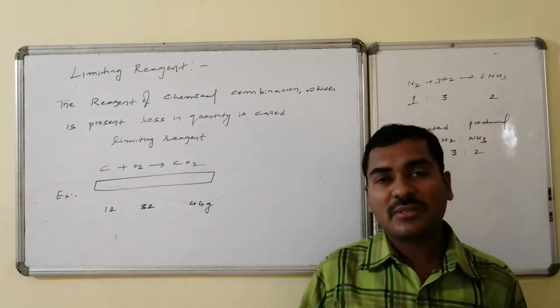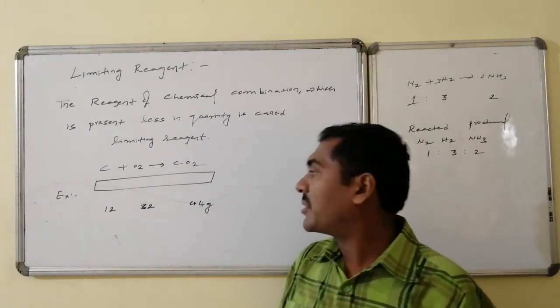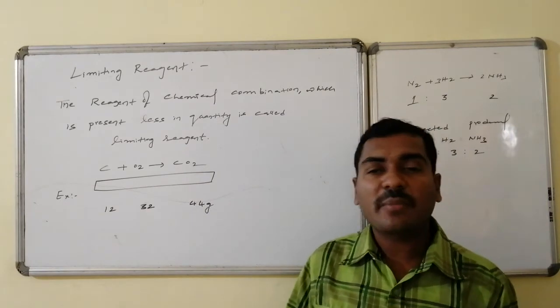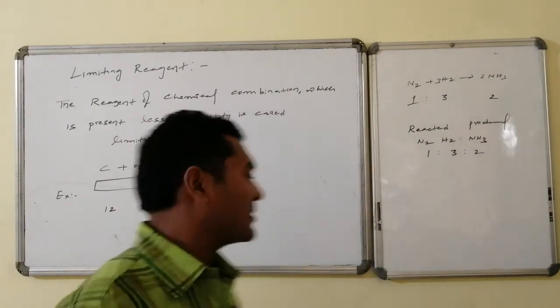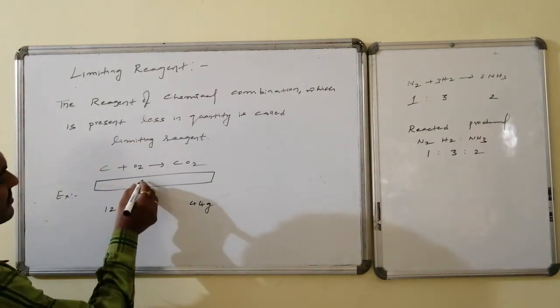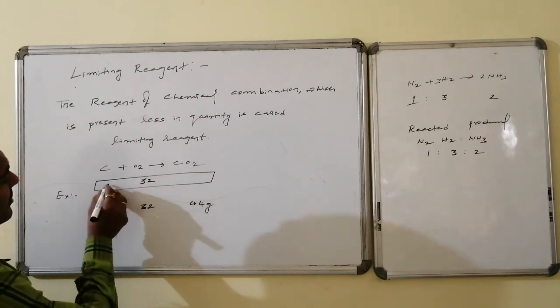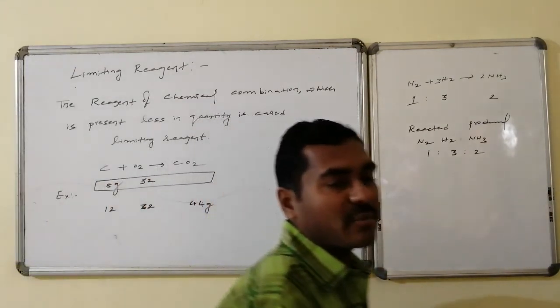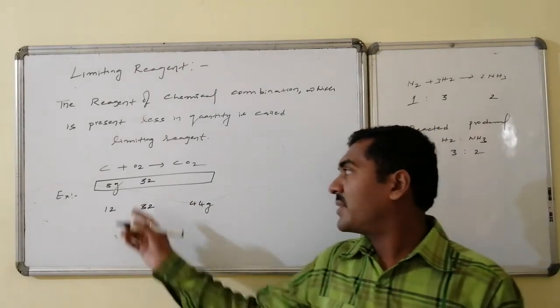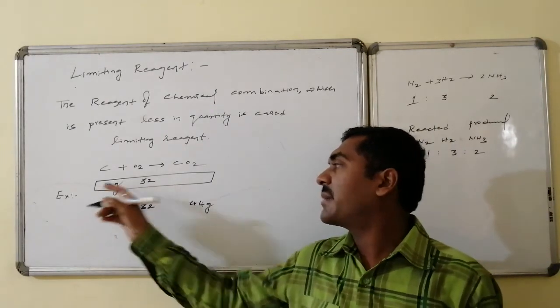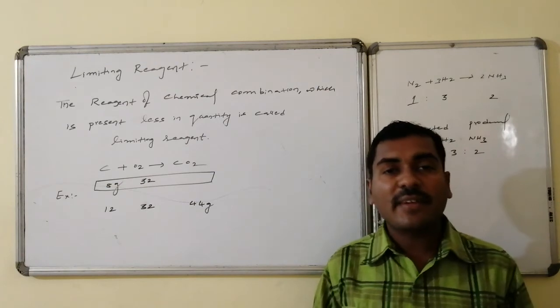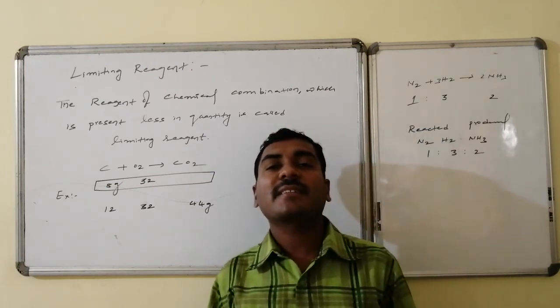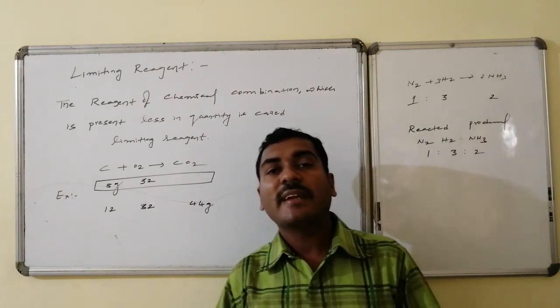Suppose I am having 32 grams of oxygen, but I am not having 12 grams of carbon, I am just having 8 grams of carbon. For 32 grams of oxygen I am expecting 12, but here I am having 8. That which is scarce, that which is less in quantity, is said to be the limiting reagent.